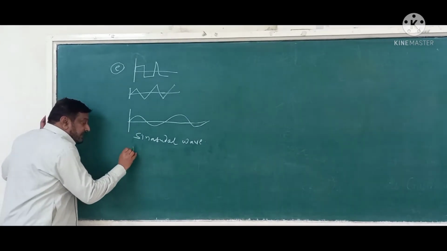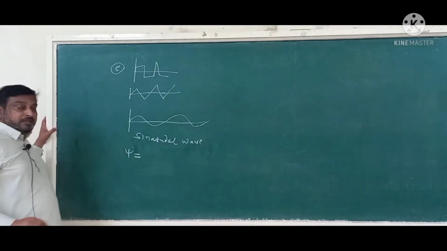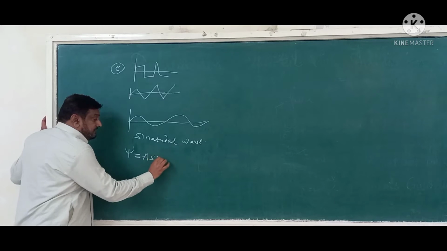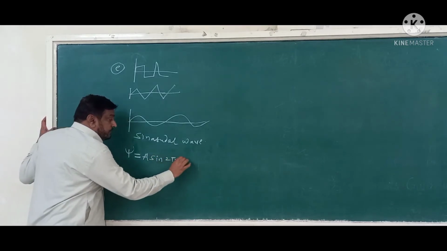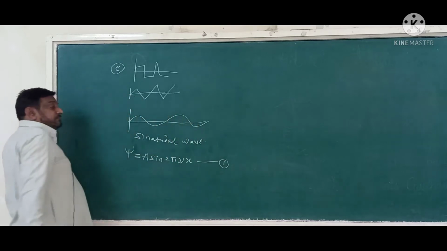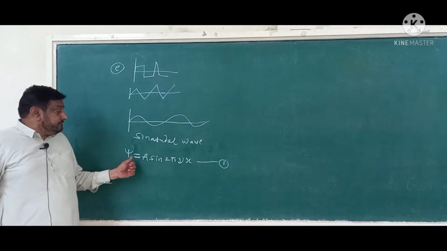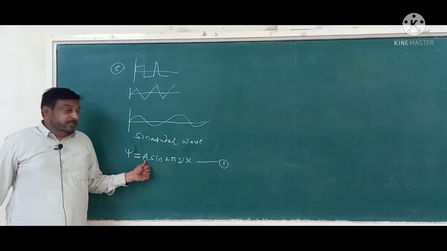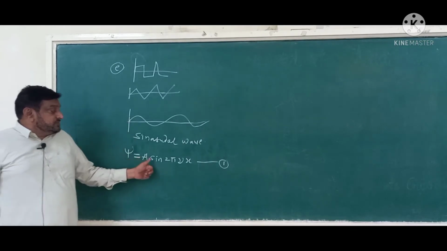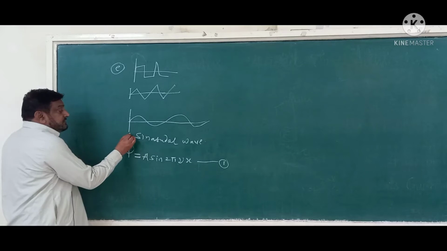So this is psi, the sinusoidal wave: psi equals A sine 2 pi mu x, this is the sine wave. Here A is a constant depending upon the amplitude of this wave, mu is the frequency, and x is the distance from the origin.